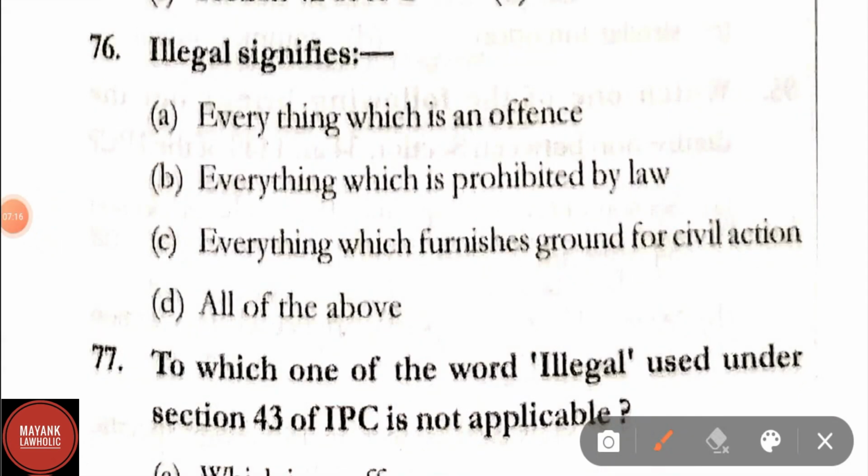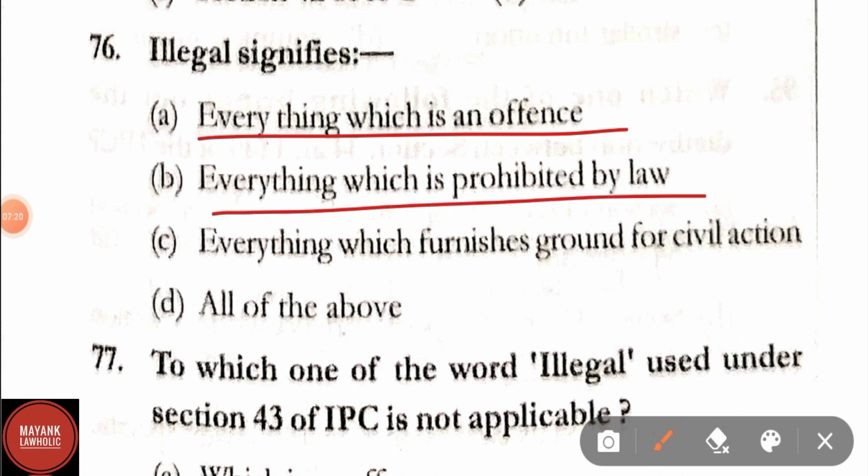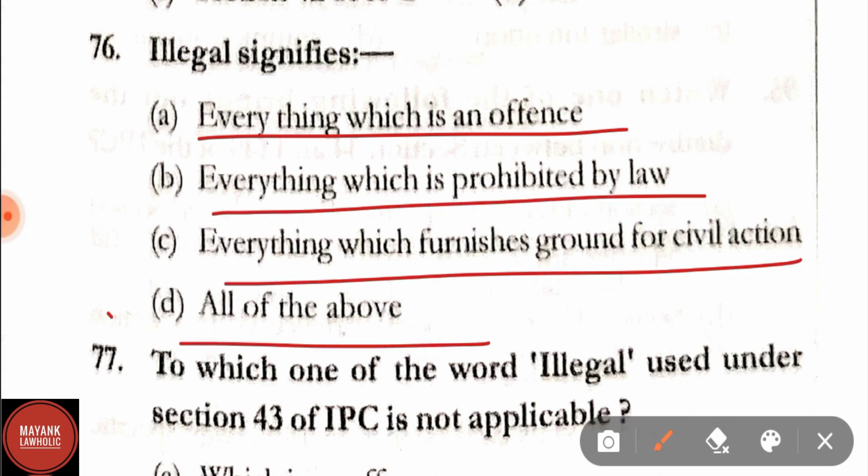Question number 76. Illegal signifies? Option A, everything which is an offence, everything which is prohibited by law, everything which furnishes ground for civil action, all of the above. Correct answer is option D, that is all of the above.